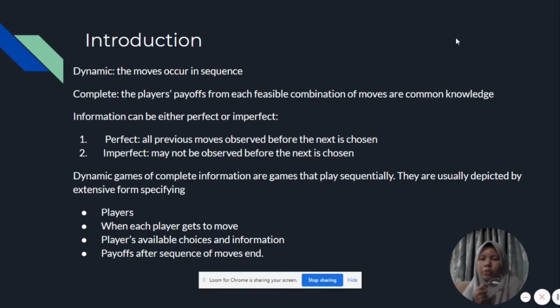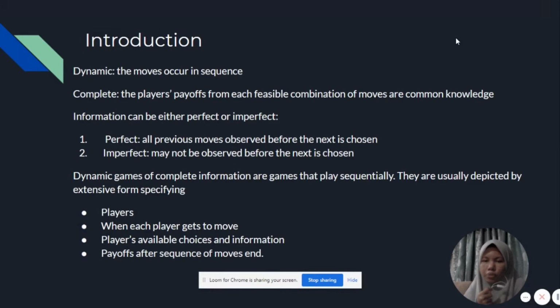For the introduction, before we move to the dynamic games of complete information, we will just define the meaning of dynamic, complete, and also information. The dynamic games are where the players move sequentially or repeatedly. It is useful to analyze the dynamic games in the extensive form, where the extensive form games are the sequence of moves, and the actions of each player can make other players move.